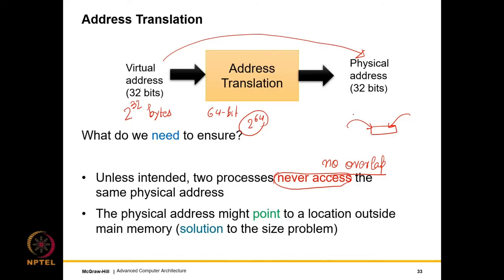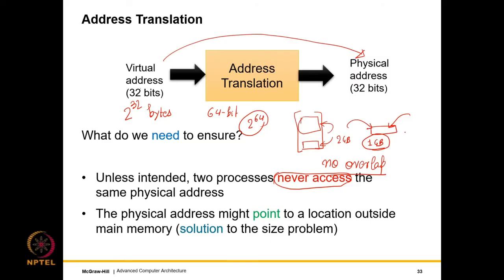So within this, of course, in our entire memory map, we might be using some parts of it. But let's say even the parts that we are using sum up to 2 gigabytes and our actual memory is 1 gigabyte. Then clearly our program will not run, because we have said that we'll never have misses in main memory, right?